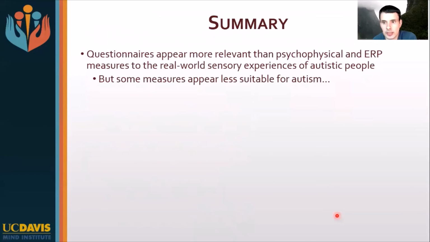So to summarize, it certainly seems as though the questionnaires are showing the most robust group differences and perhaps most relevant to the real world sensory experiences of autistic people. The other measures didn't really seem to be converging with the questionnaires. Although it is possible that some questionnaires are not as suited for use in autism as others, that measures that have items that were designed in autism contexts might be better for this population.